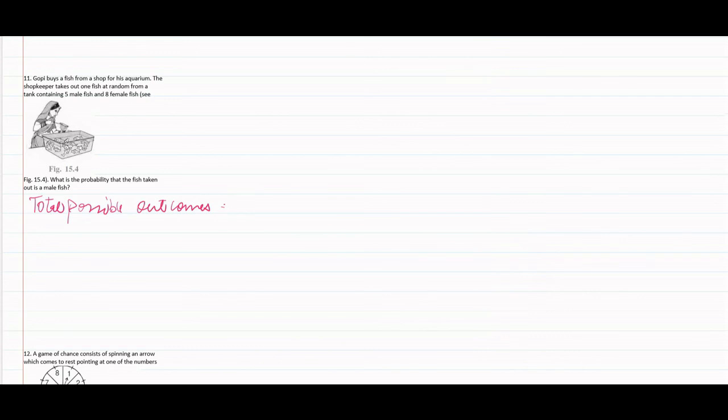So first we would find out total possible outcomes. Here it is given 5 male fish and 8 female fish. So 13 fish, total possible outcomes. Now we have to find the probability that the fish taken out is a male fish.